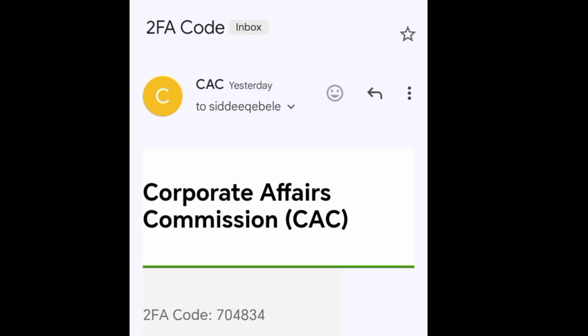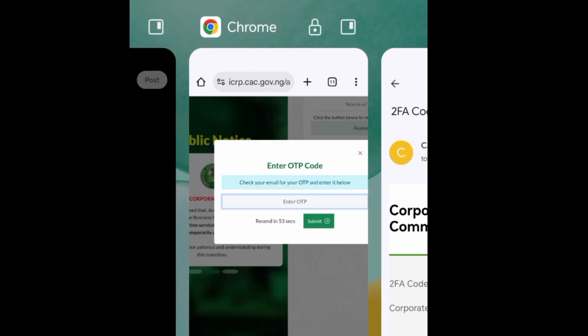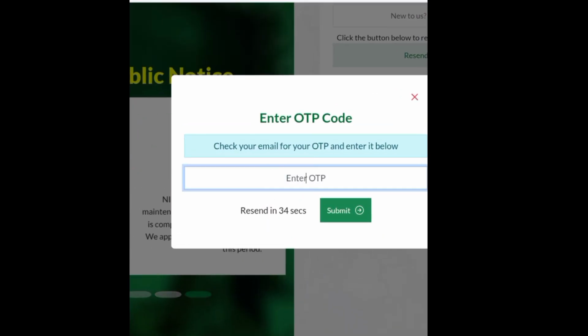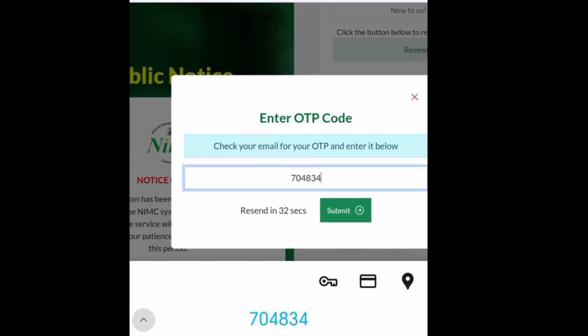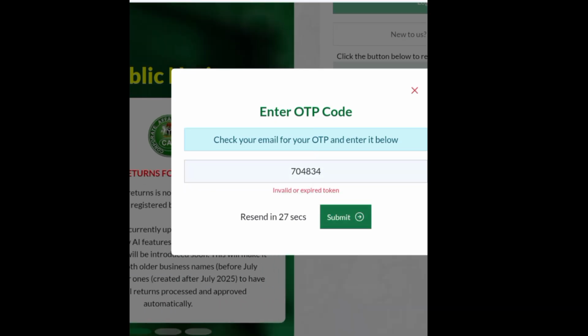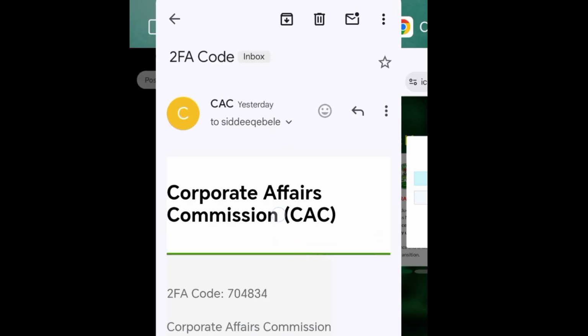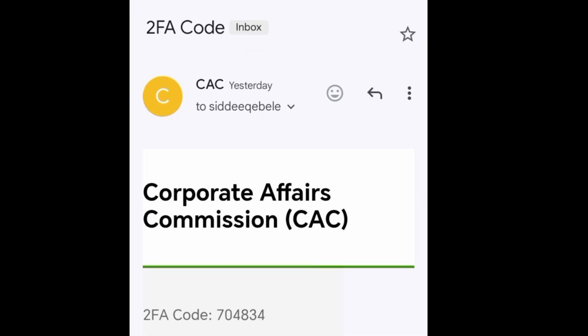You can see that. Just copy the OTP and come down here to paste it. Make sure you are fast, if not, it will elapse, and you can see what it says. So you go again and make sure you are copying the correct OTP.